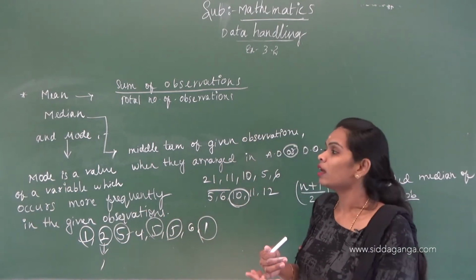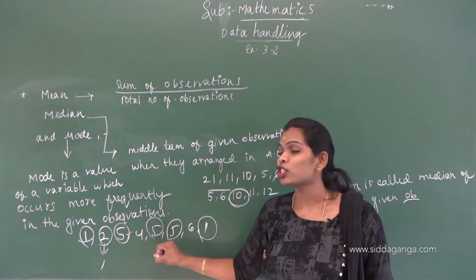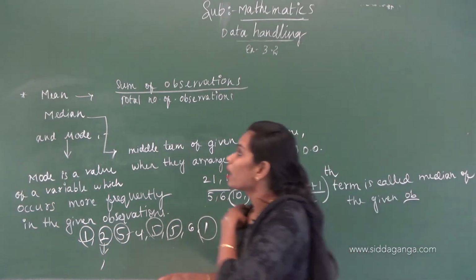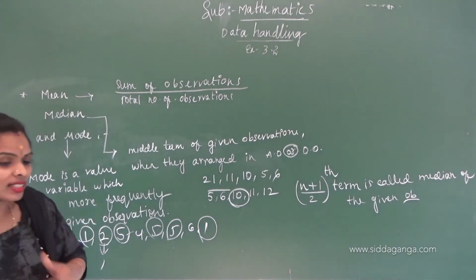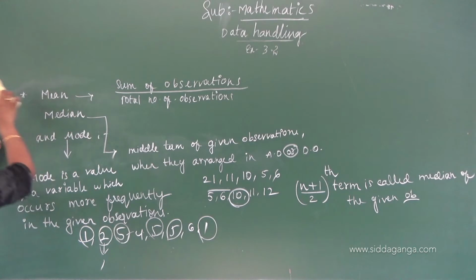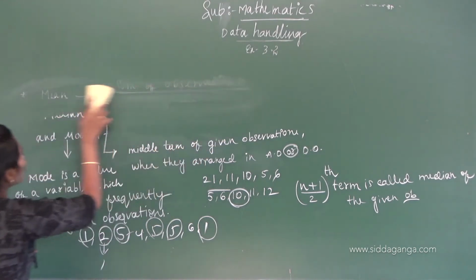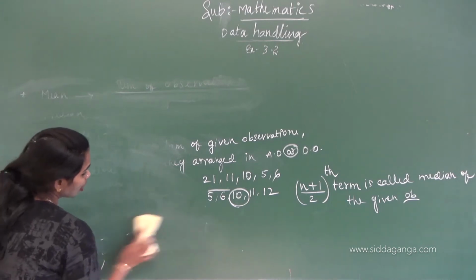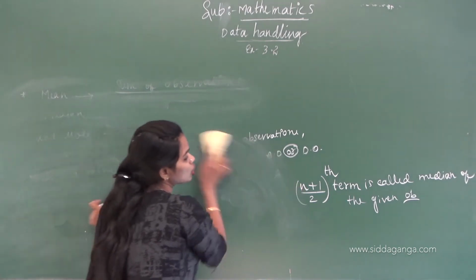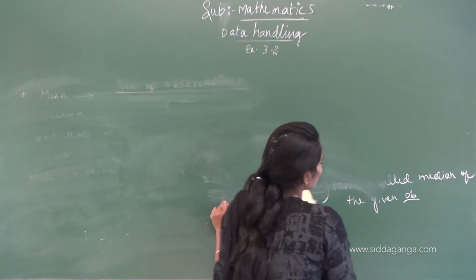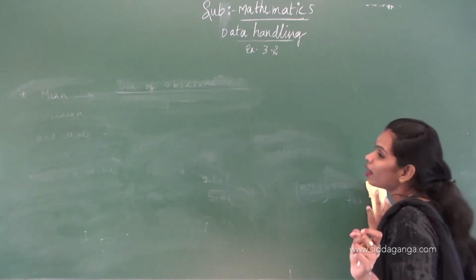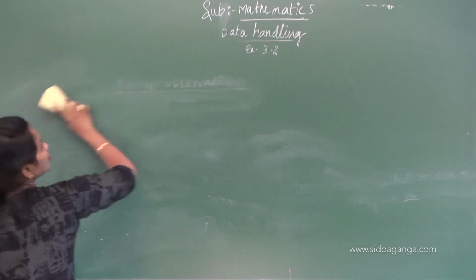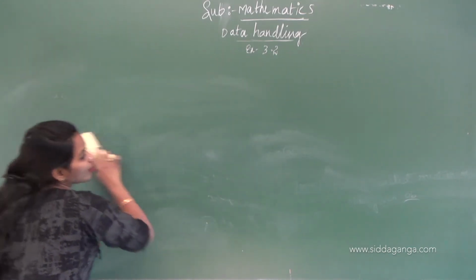Correct? The whole exercise 3.2 is related to the mean, median and mode of the given data. Median we are finding only for odd numbers of observations. The even number case, n by 2 plus 1, is not there in our book.